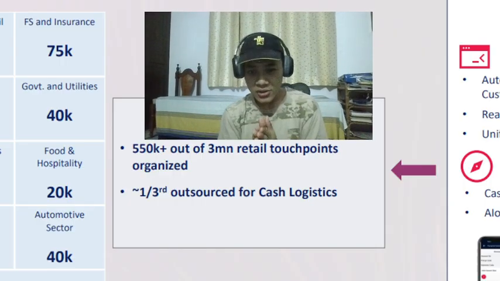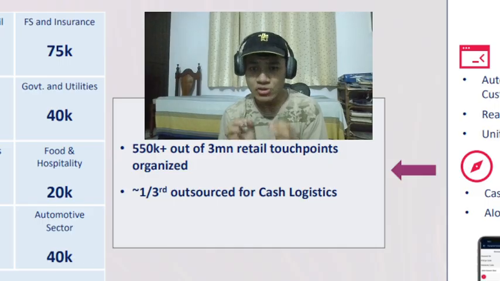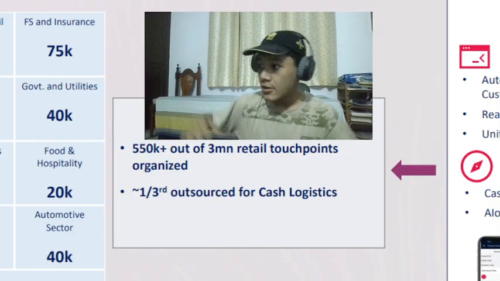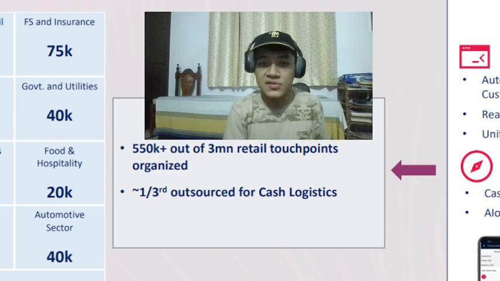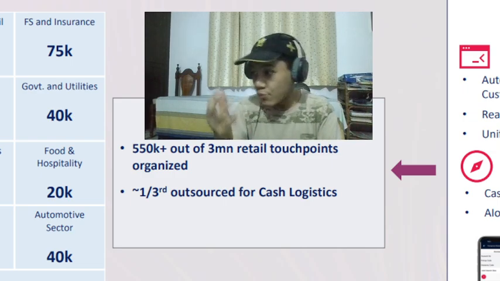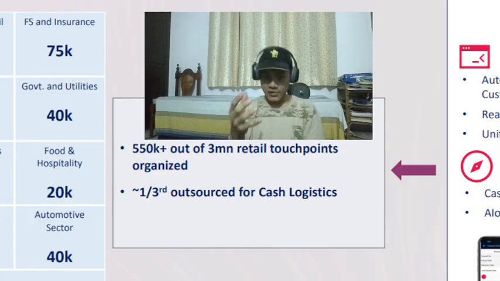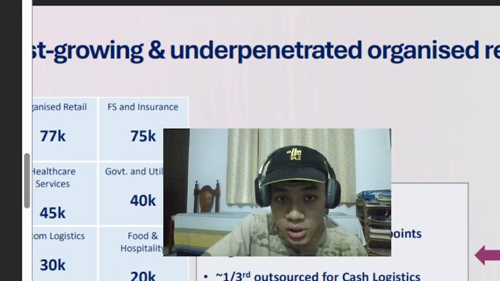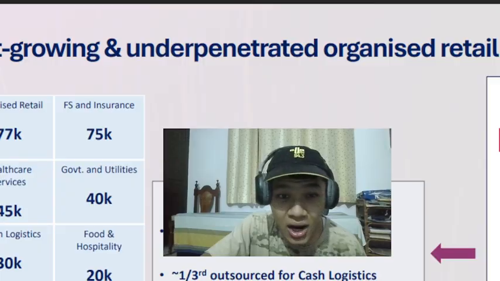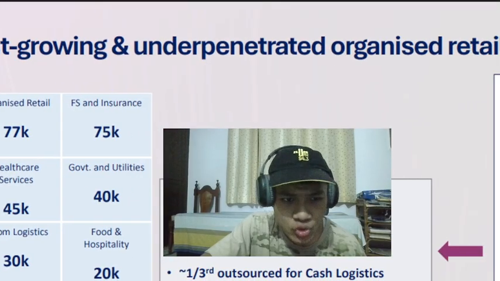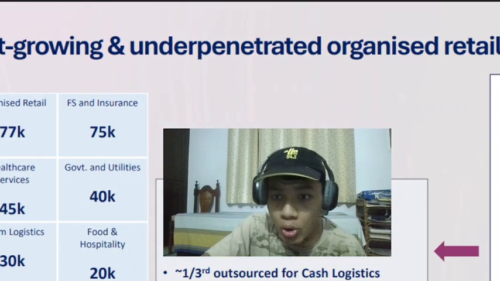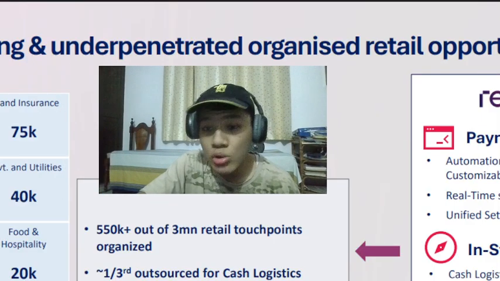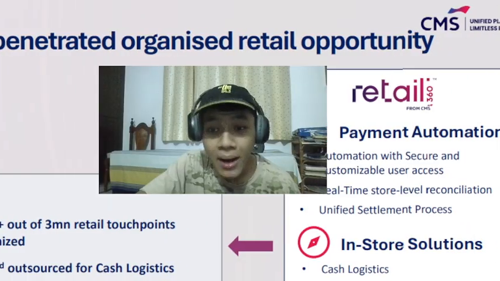Meaning that two-thirds of cash logistics is done by the companies themselves, by the store itself, by the bank itself. Transporting cash is done by the companies themselves. So basically, it's saying that it has a fast growing and underpenetrated organized retail opportunity, right? So this was the total addressable market for them.